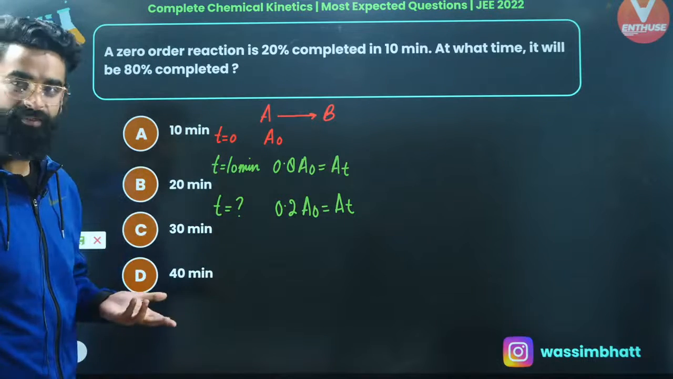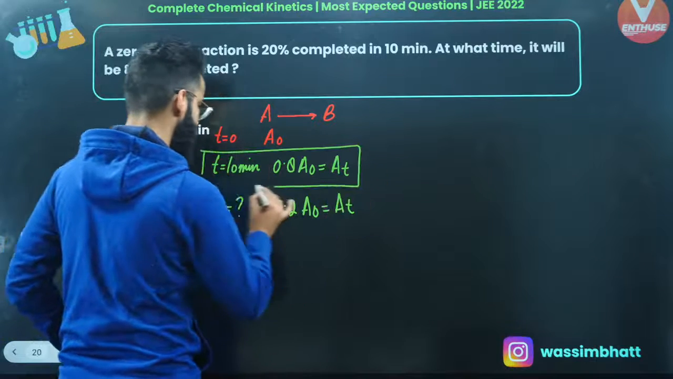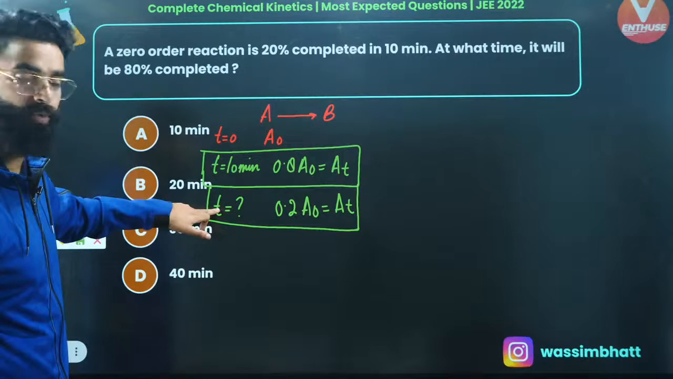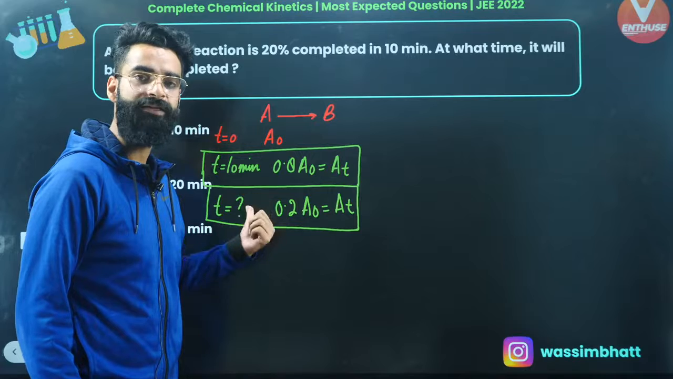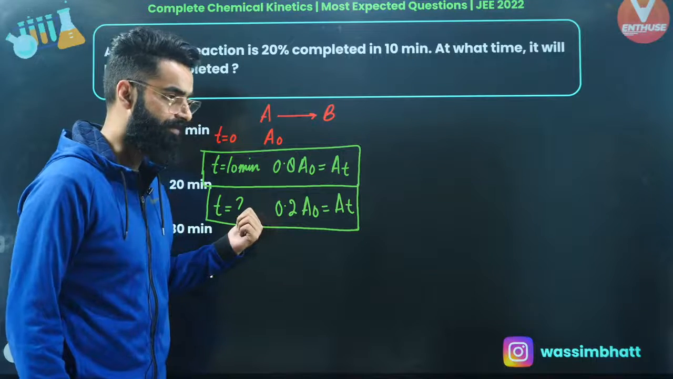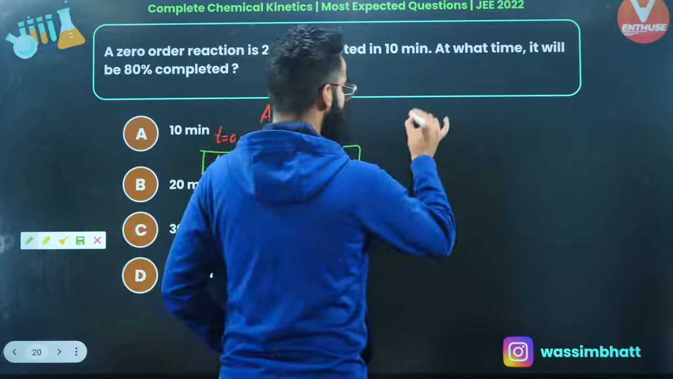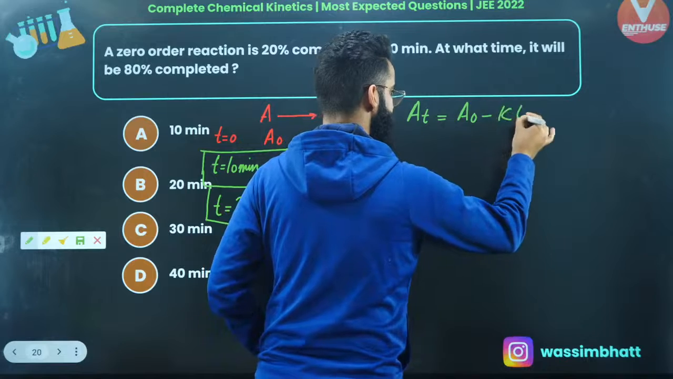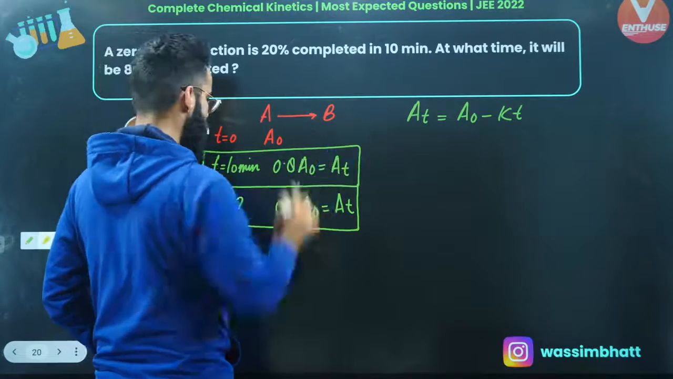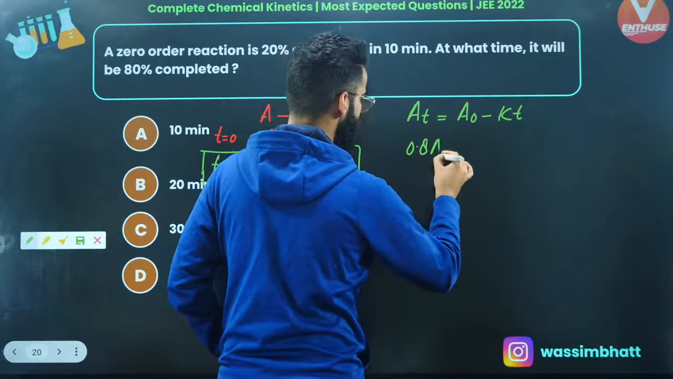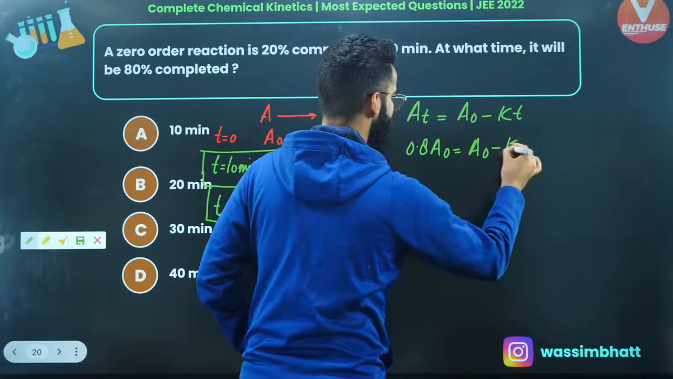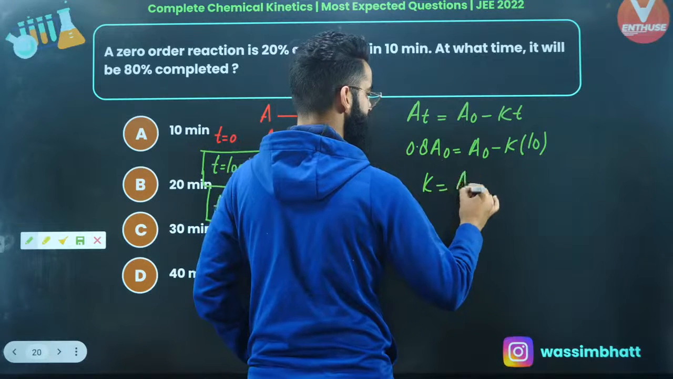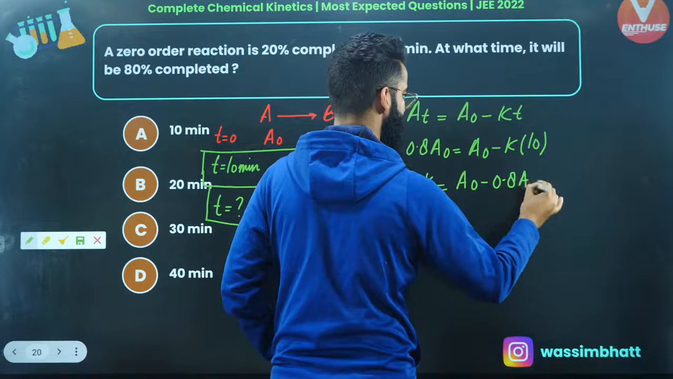How do I solve this question, my dear people? See, I've got two conditions right here. I'll put both conditions into the integrated equation and calculate this t, which is the time taken to complete 80% of the reaction. As you must know, the integrated rate equation for zero order kinetics is A_t = A naught minus kt. If I put condition number 1 in this equation, A_t is 0.8 A naught, equal to A naught minus k multiplied by t, which is given as 10. From here, you can easily get the value of k. k is going to be equal to A naught minus 0.8 A naught, divided by 10.